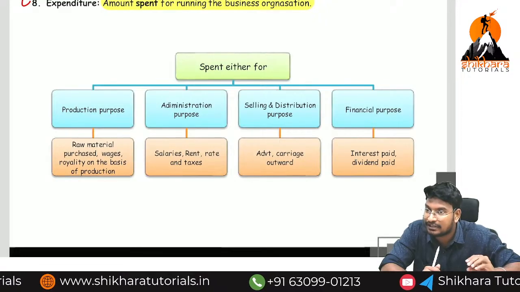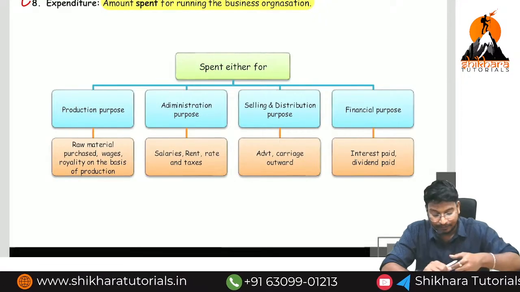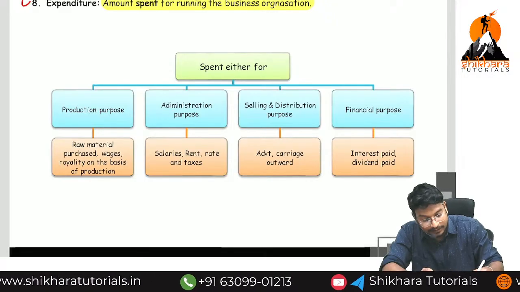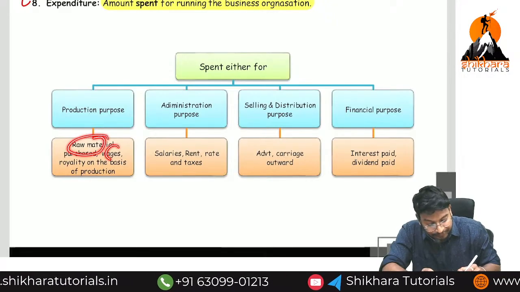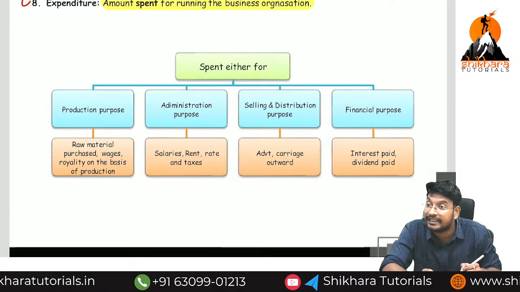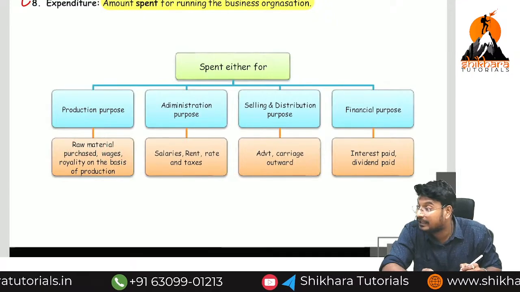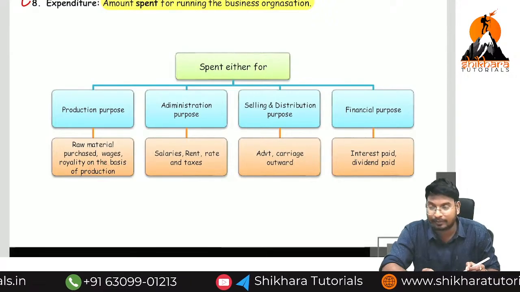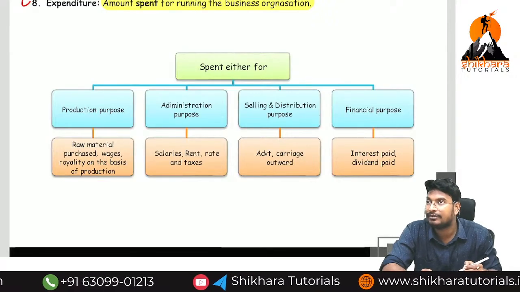This is an income expense. The first one is purchase of raw material. Wages we are paying for the production. We need a labor, for them we will pay the daily wages. Next, royalty on the basis of production. Sometimes we will take the royalty.